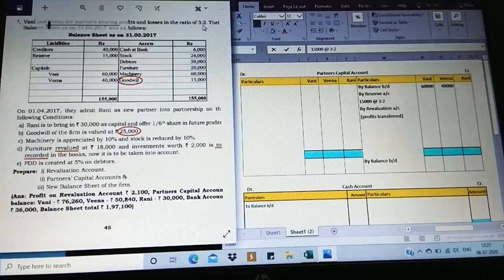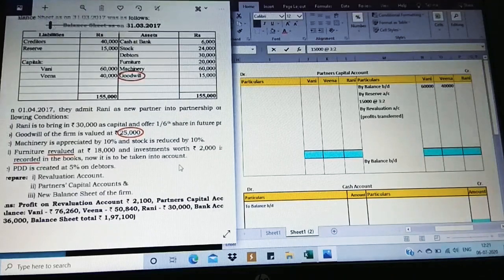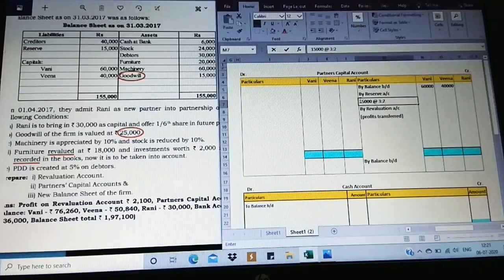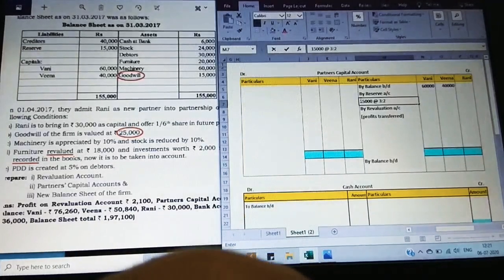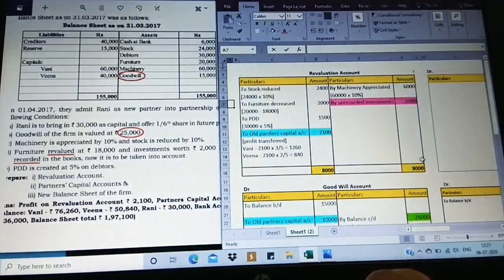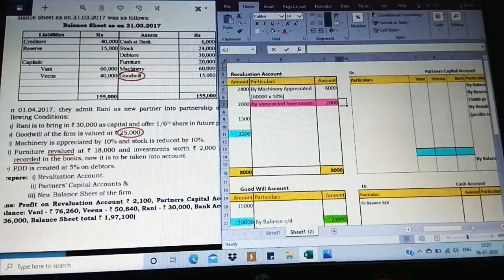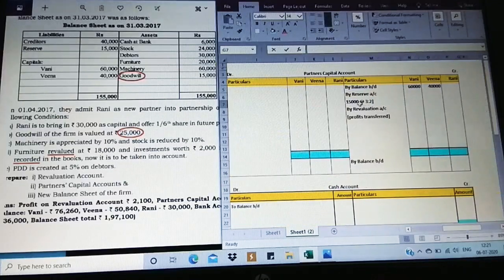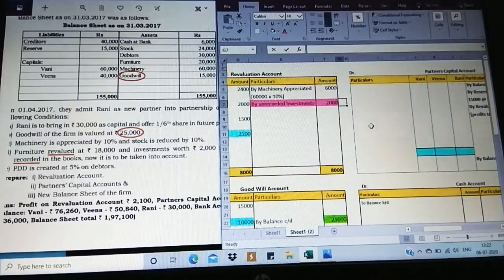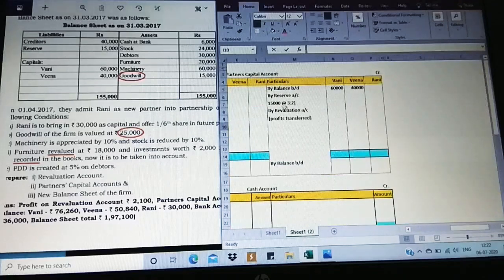Here it's 3:2. So 15,000 is going to be distributed in the ratio of 3:2.